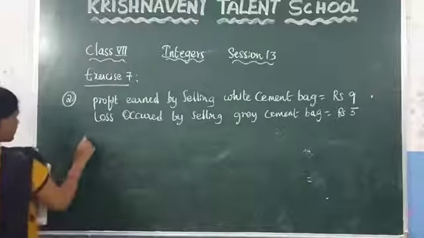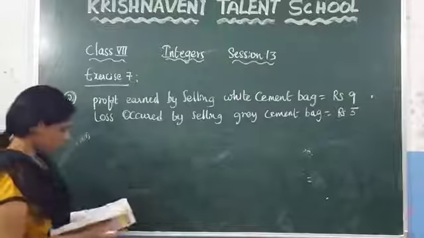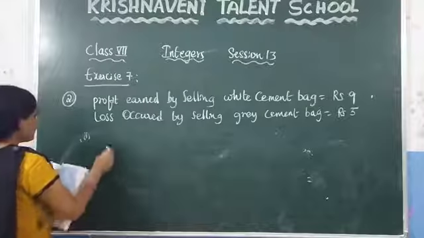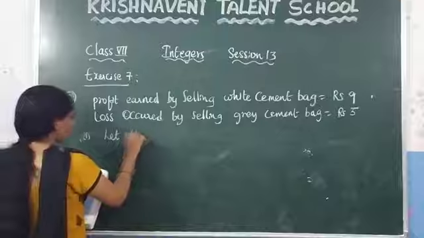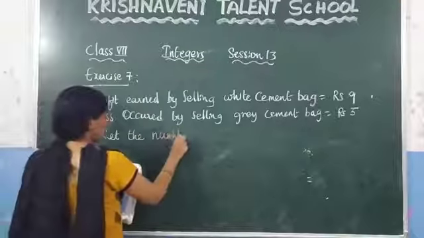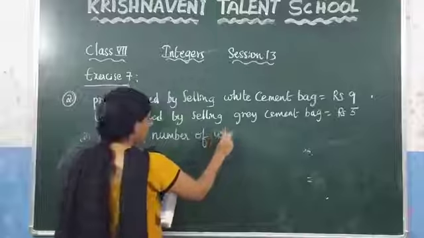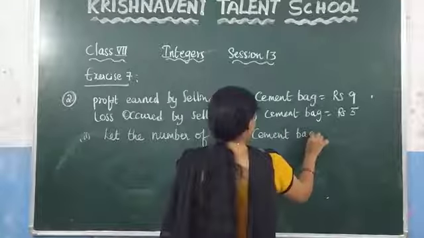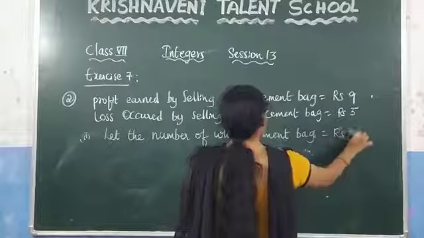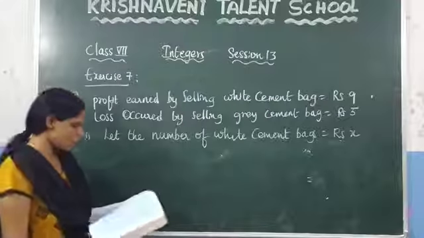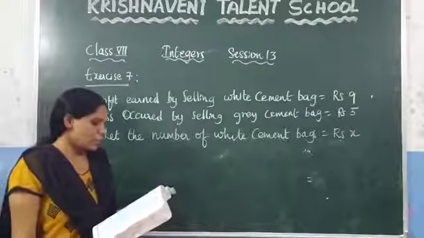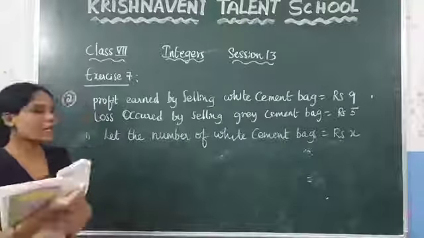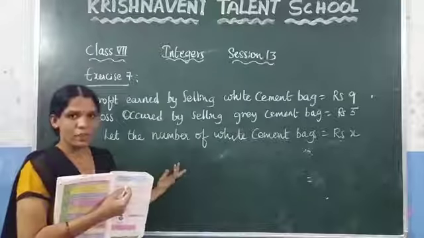Here in the second question, we don't know how many white cement bags there are. Let us consider those bags as X. You need to calculate the number of white cement bags. Let the number of white cement bags be equal to X. In the question they said, what is the number of white cement bags it must sell to have neither profit nor loss. They said that the company has neither profit nor loss.